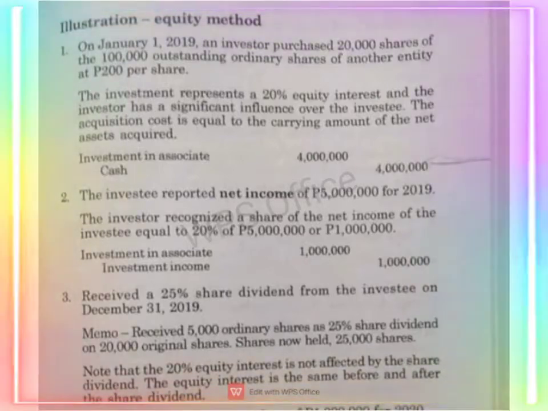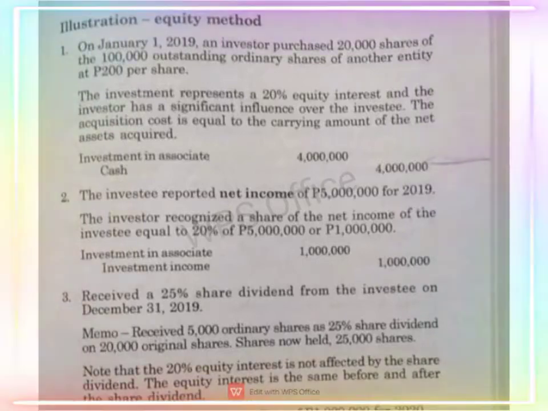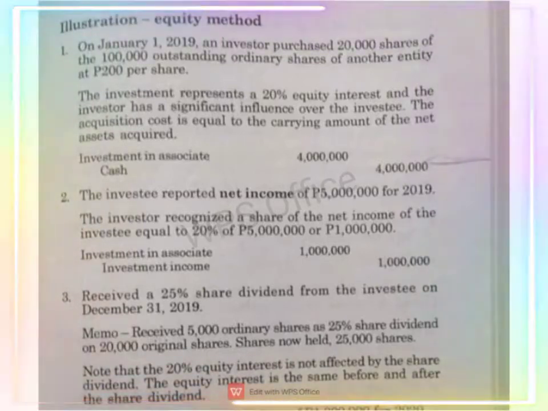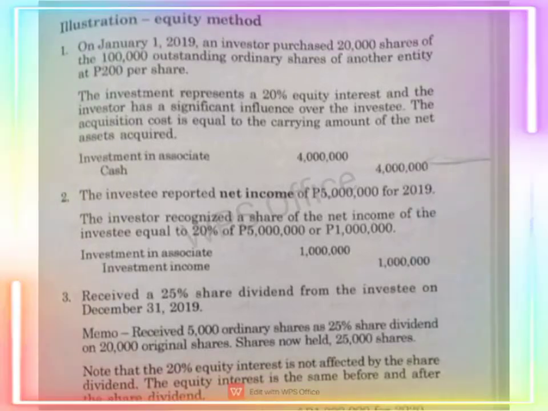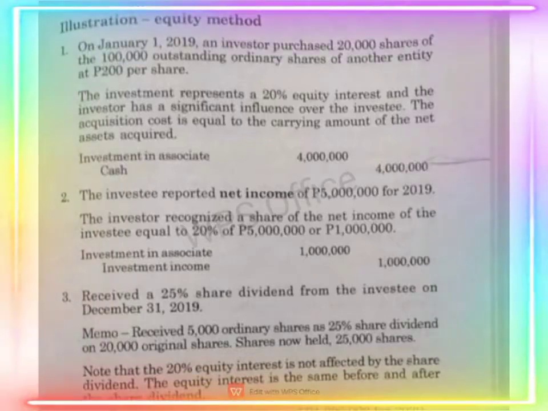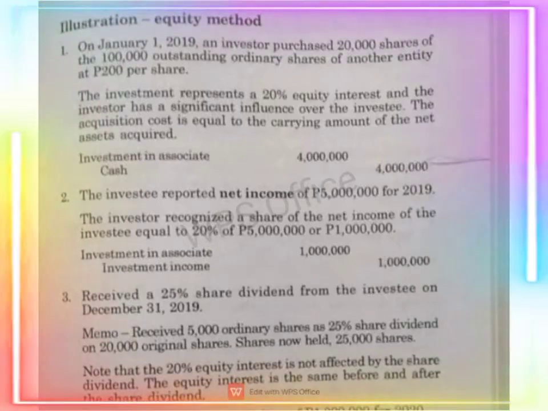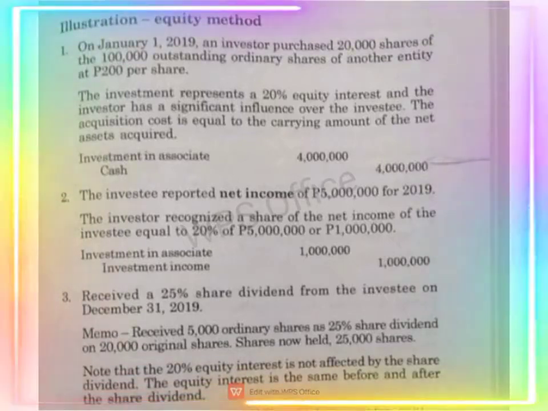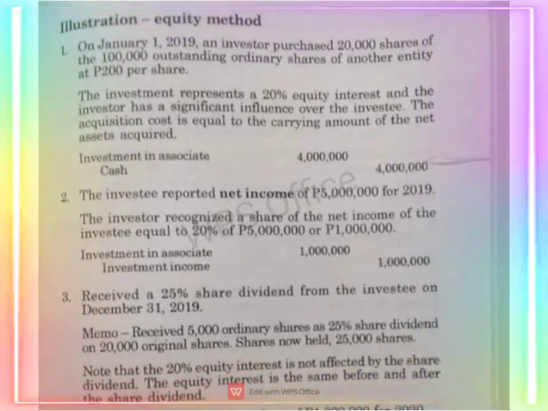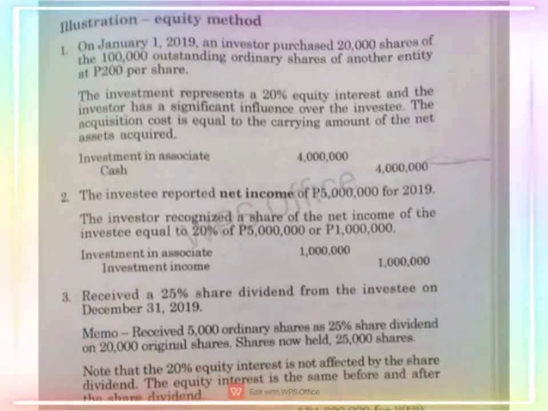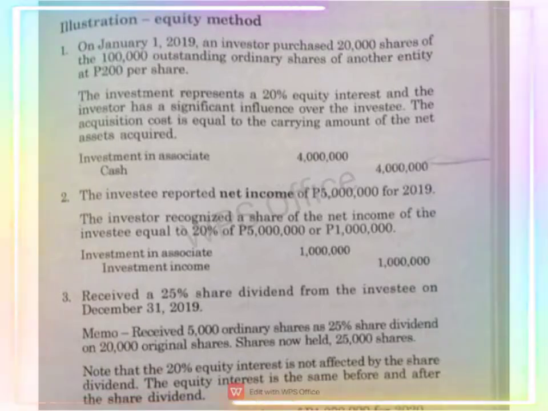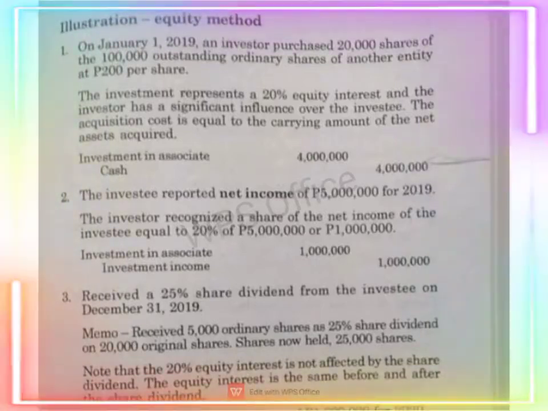Number 3. Receive a 25% share dividend from the investee on December 31, 2019. Memo. Receive 5,000 ordinary shares as 25% share dividend on 20,000 original shares. Shares now held, 25,000 shares. Note that the 20% equity interest is not affected by the share dividend. The equity interest is the same before and after the share dividend.